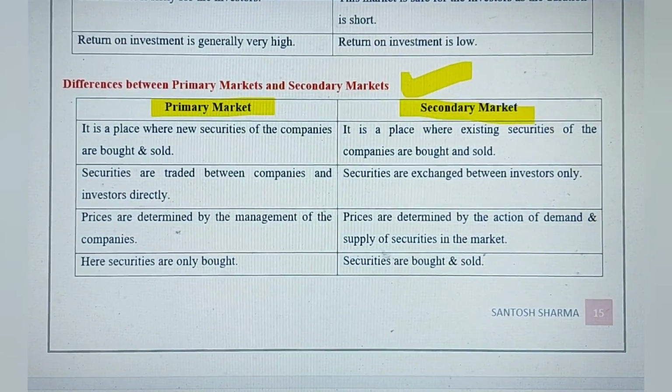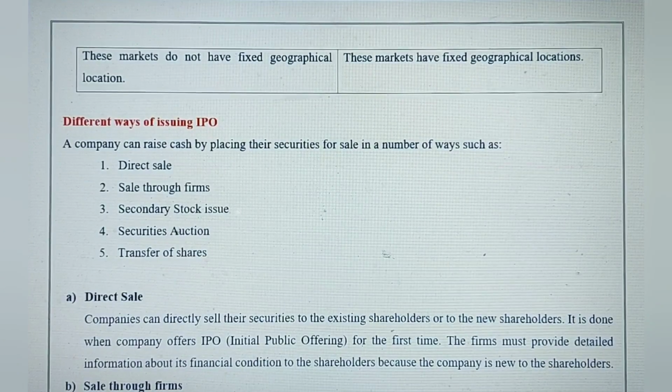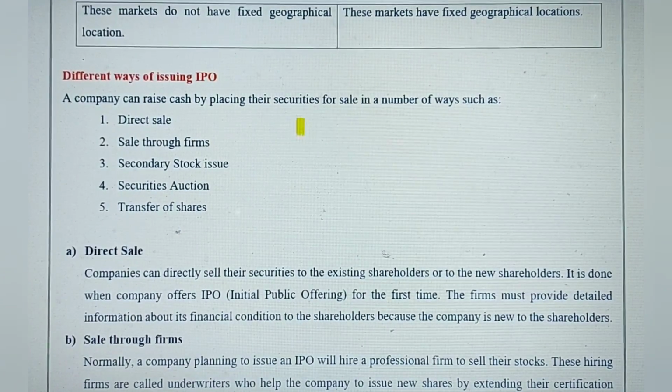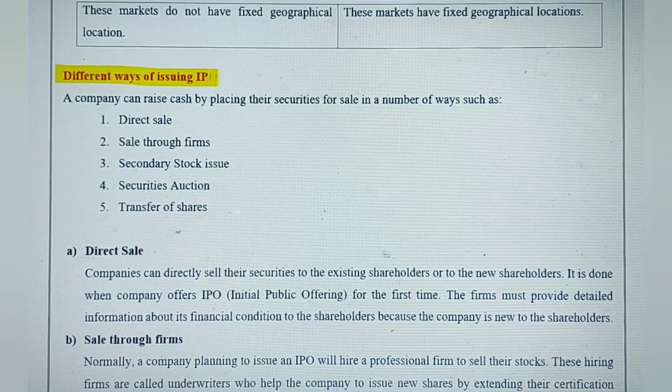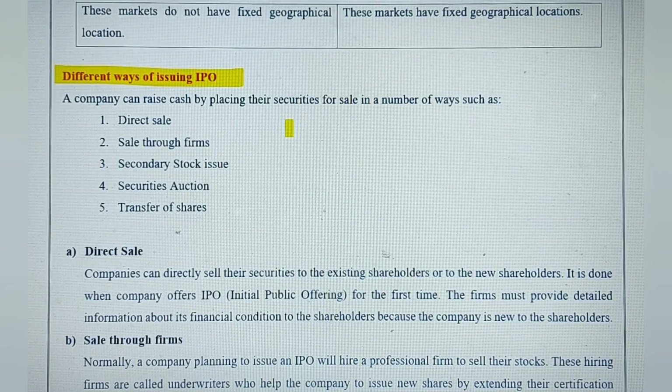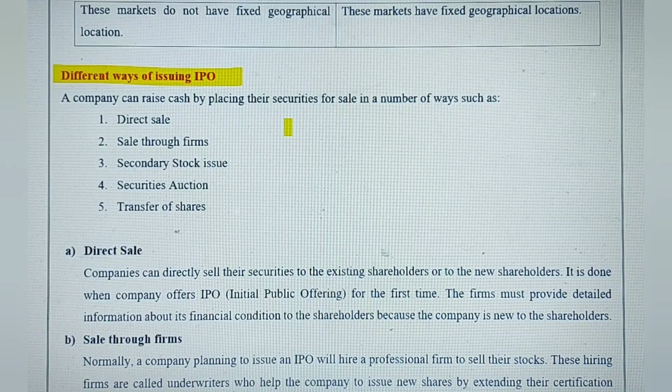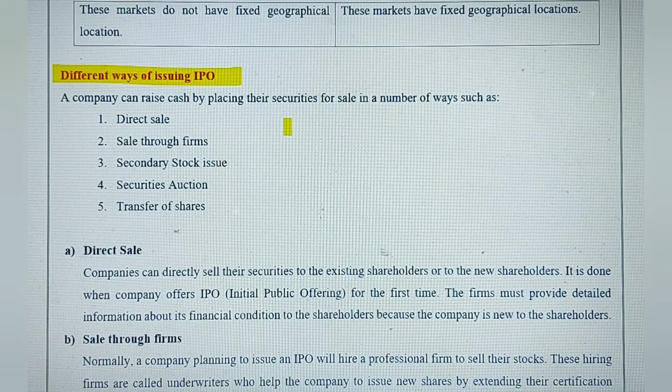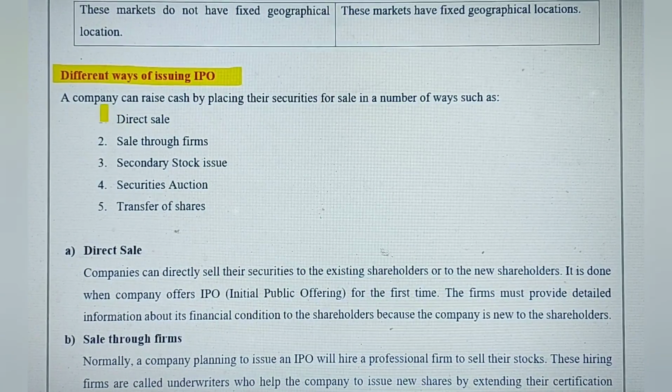I've explained in my previous videos quite a number of times. Now this concept, the different ways in which a company can issue its IPO. IPO is for the very first time when a share of a company is being offered for the public subscription. So it can do this in five ways.